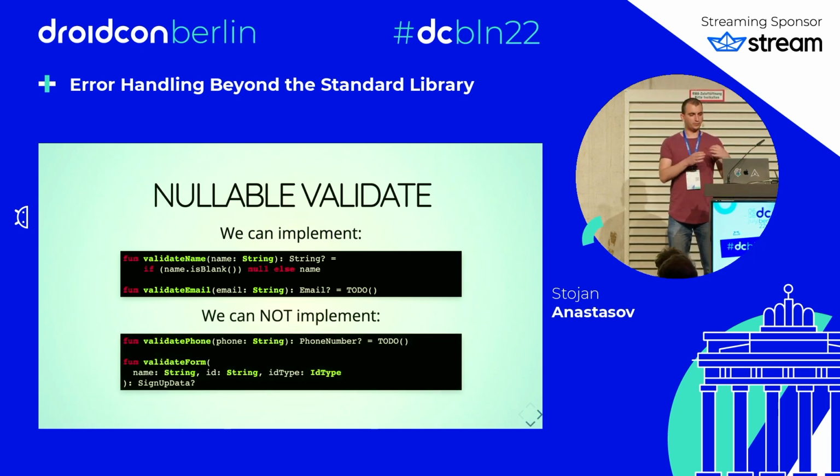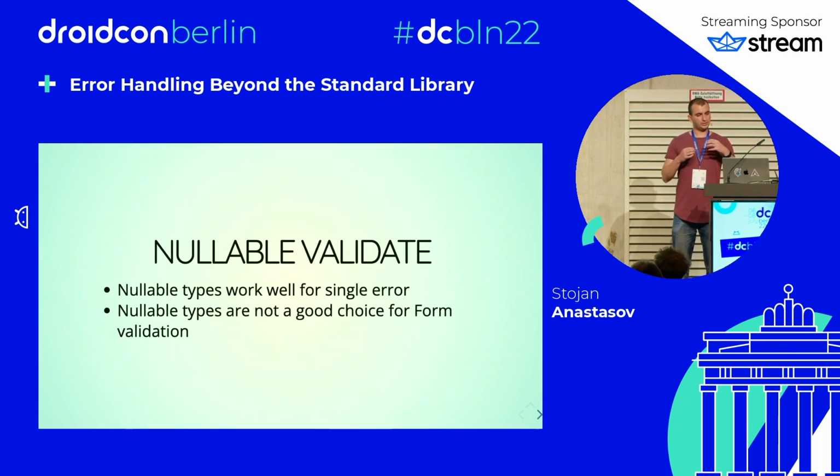However, validate phone number that takes a string and returns a phone number, and validate form that takes a name, ID, and ID type and returns sign-up data, we cannot implement. The reason for that is phone number has two different reasons to fail. One of them can be true, or both of them can be true. Sign-up data also has a lot of different combinations for which it can fail. We want to return all the error messages together so that the users can fix them in one go.